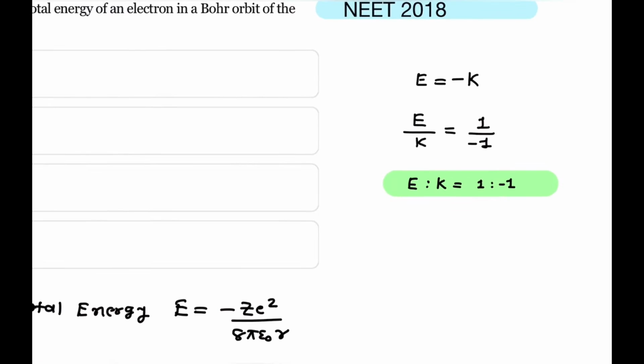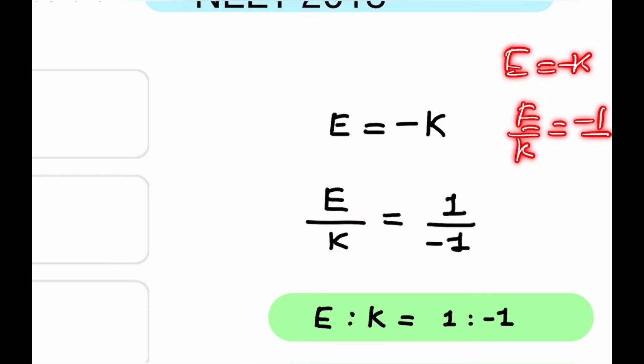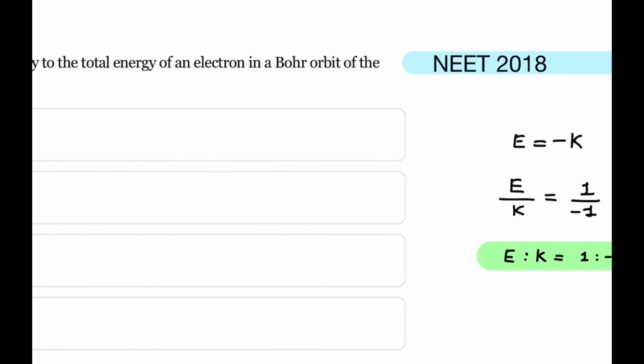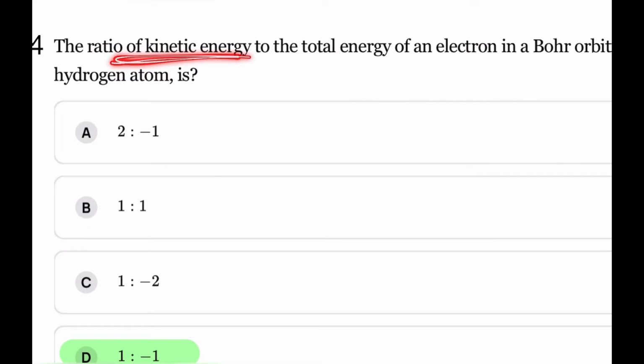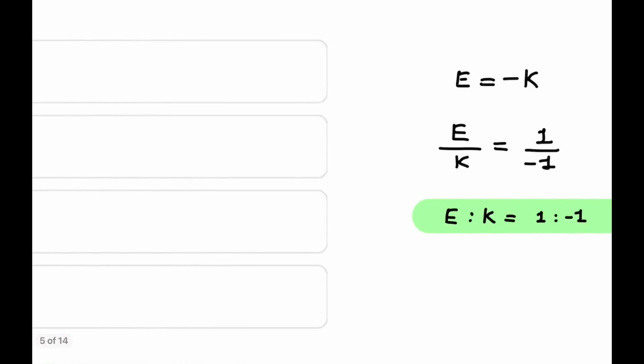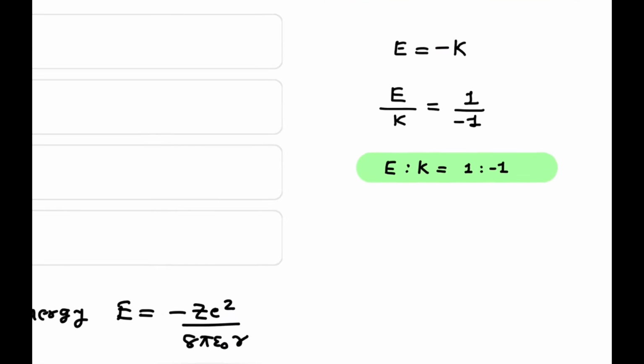So here we have to find out the ratio of total energy to kinetic energy. That means E is equal to minus K, then E by K is the ratio, that is nothing but minus 1 to 1. So the ratio of kinetic energy to the total energy of electron is nothing but kinetic energy to total energy E, that is nothing but 1 to minus 1.